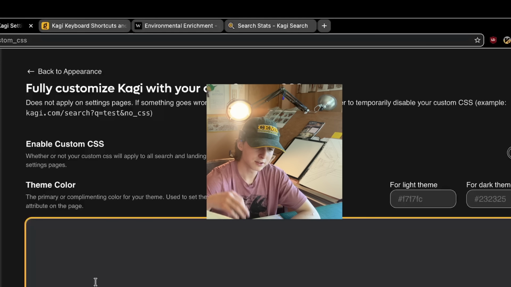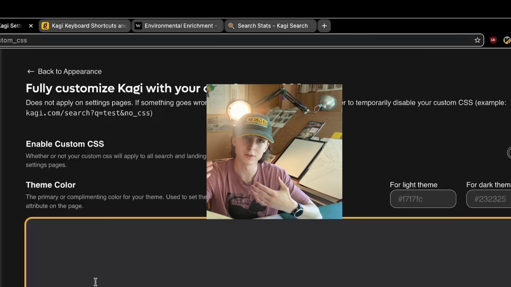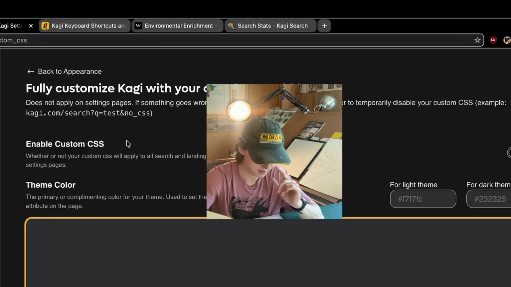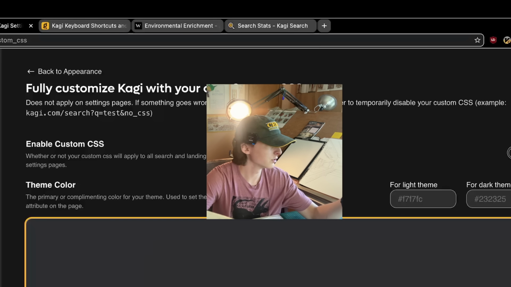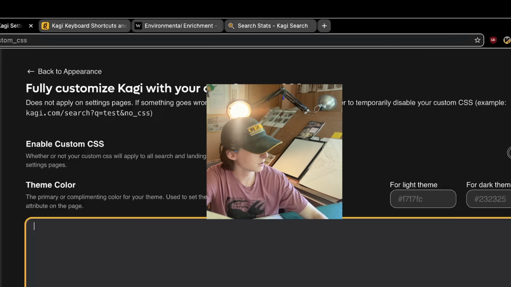I tried this, to be honest. Not a great implementation of this feature because, first of all, I don't want to write CSS, bro. It's 2026. We have agents to write CSS. Second of all, I can't immediately see the reflection of these changes. Sorry, someone's mowing the lawn out there.